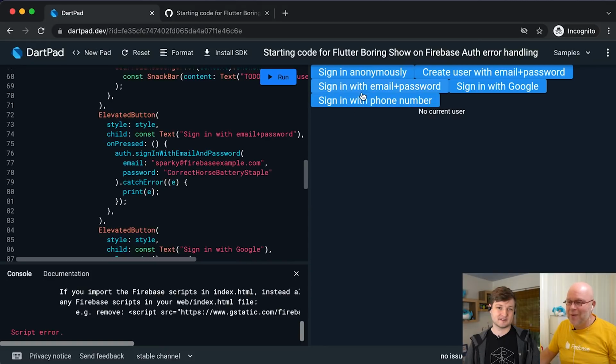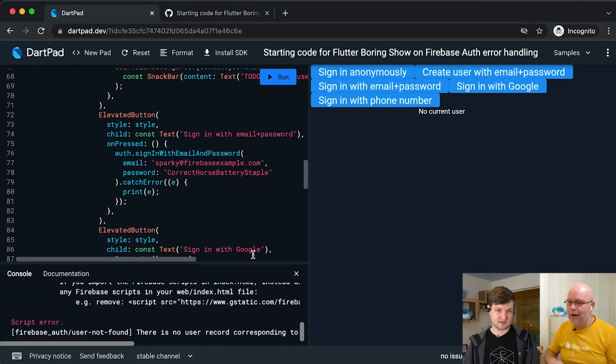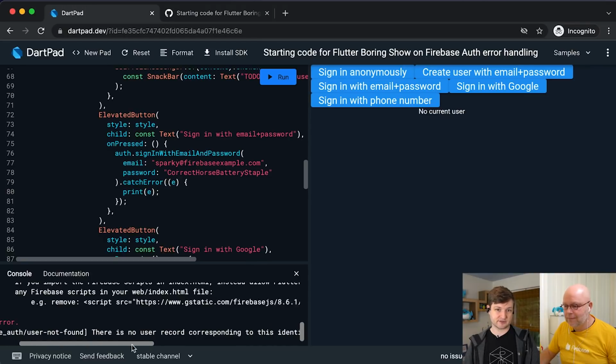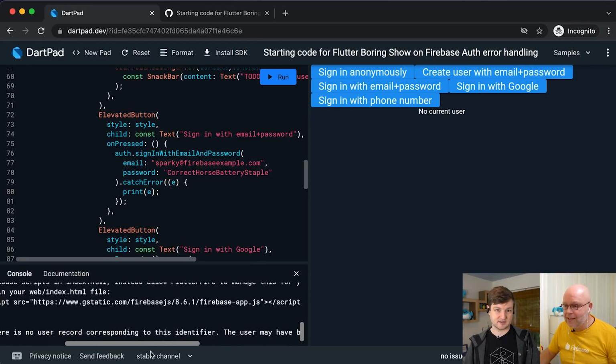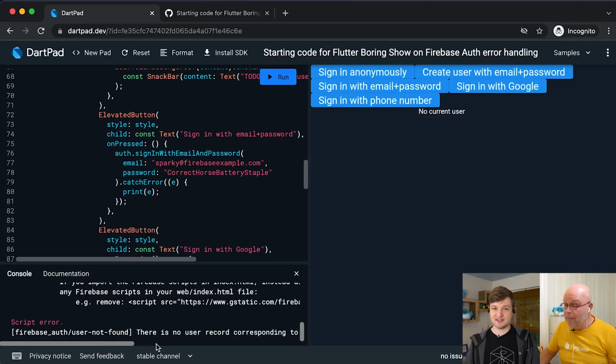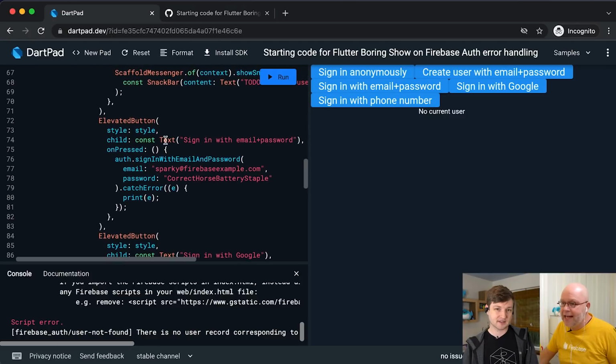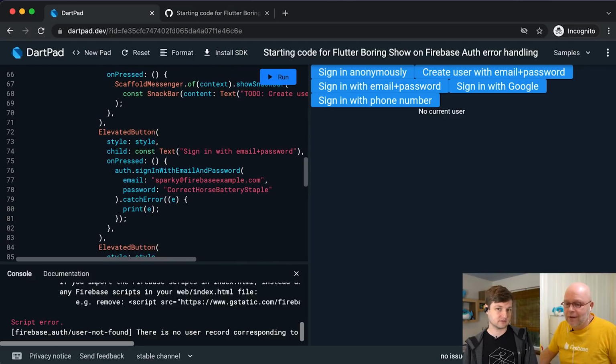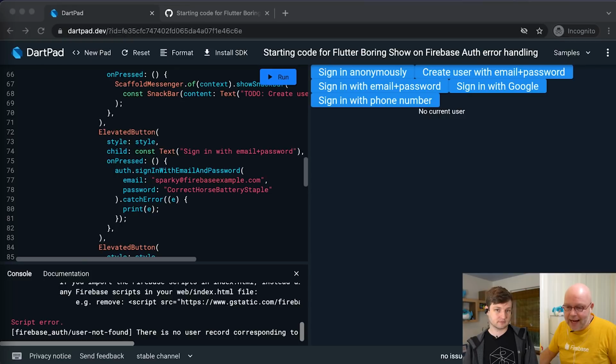There it blinked. So when it blinks, I can click again. And yes, now we get an error. There's no user record with those credentials, with those IDs. Yeah, that is awesome. I love that. User may have been deleted. What? It's as if we clicked the delete user button. Yeah, that's what happened, so it existed initially. I actually don't like seeing this here, so I'm going to show it in a snack bar. How does that sound? I'm going to copy paste that from somewhere else just because I can.